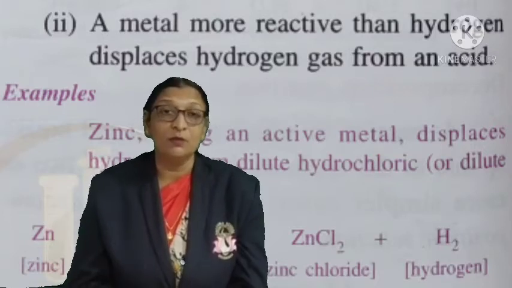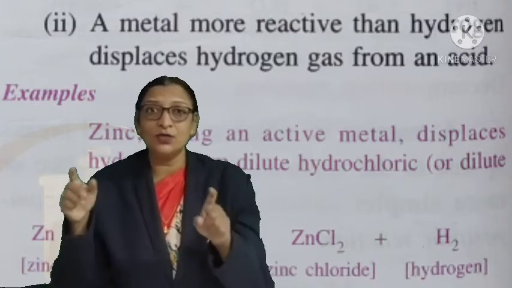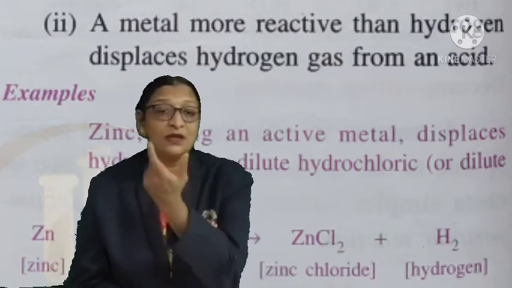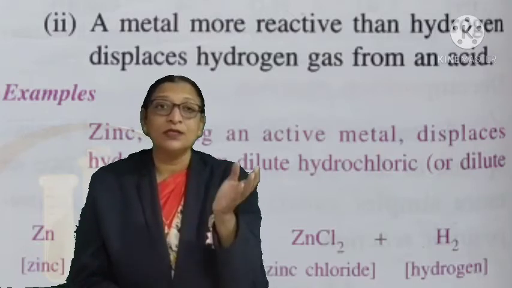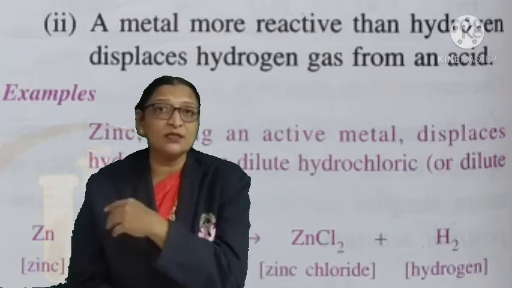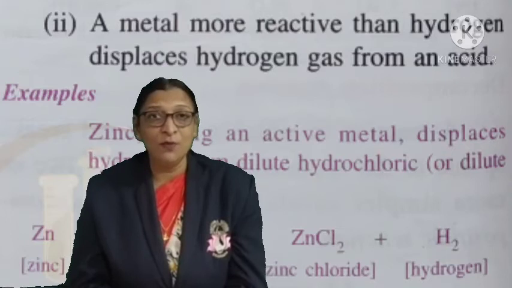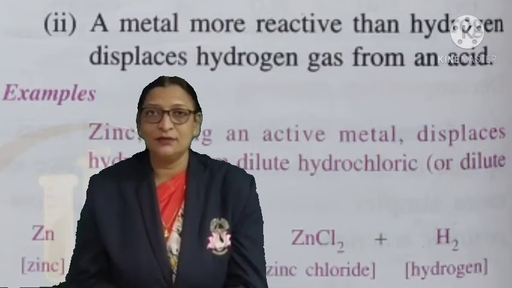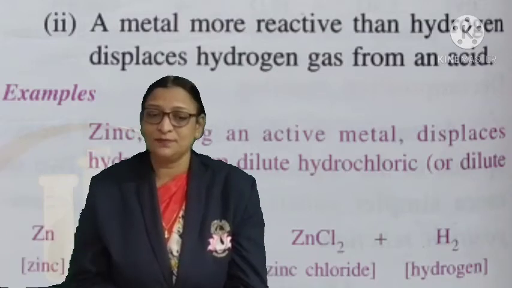So in this, metals which are more reactive than hydrogen, which is present in the acid, this reactive metal element displaces the less reactive hydrogen and forms their metallic salts with the bubbles of hydrogen gas.